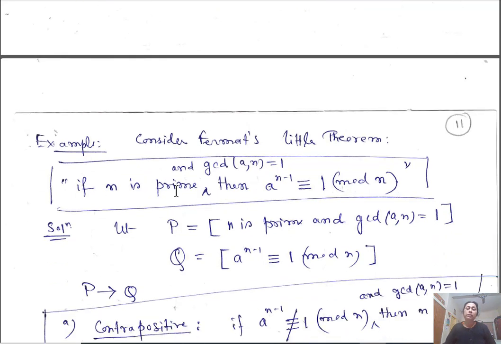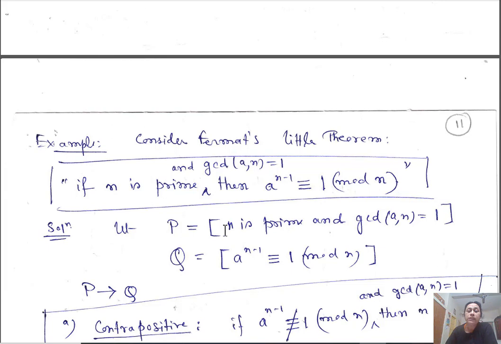if n is prime, then a to the power n minus 1 is congruent to 1 modulo n for a coprime to n. That means if n is prime, then a to the power n minus 1 is congruent to 1 modulo n when a and n are coprime, so the GCD of a and n must be 1. So this is Fermat's little theorem.